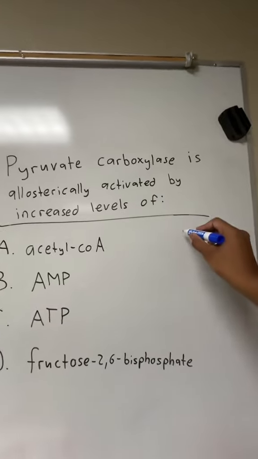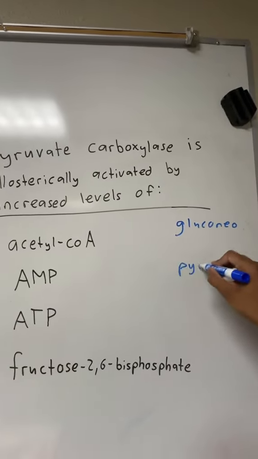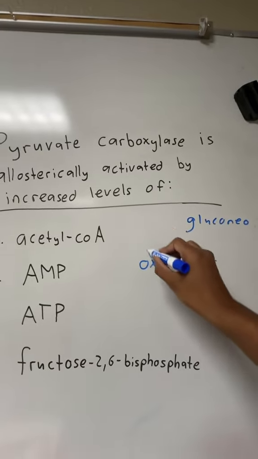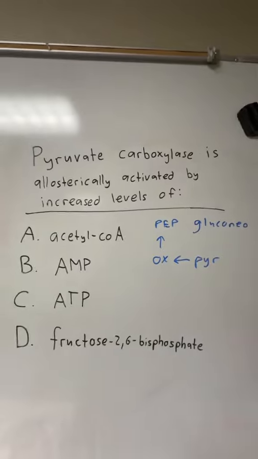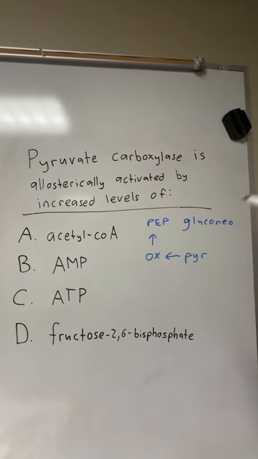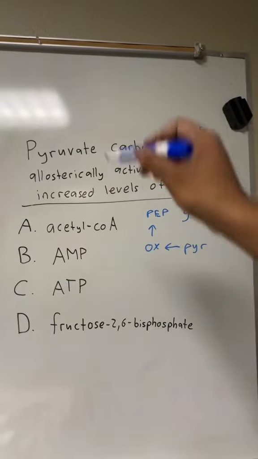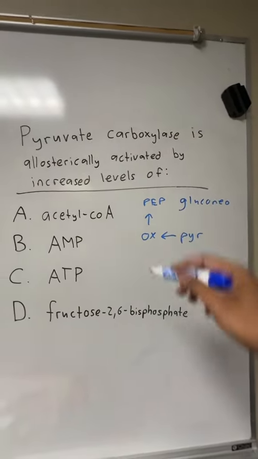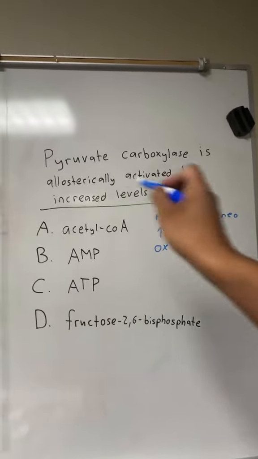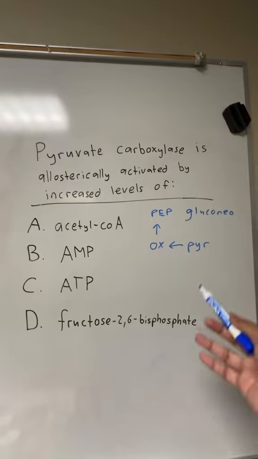So pyruvate carboxylase is involved in gluconeogenesis, and it specifically catalyzes the conversion of pyruvate to oxaloacetate, and then this becomes phosphoenolpyruvate through another enzyme and ultimately becomes glucose. So the purpose of gluconeogenesis is to create glucose and kind of conserve ATP, because glycolysis is going from glucose to ATP, but we don't want to make any more ATP, so we're going back to glucose. So that must mean that to activate anything in gluconeogenesis, we need something that signals that there's high levels of ATP or high levels of energy.